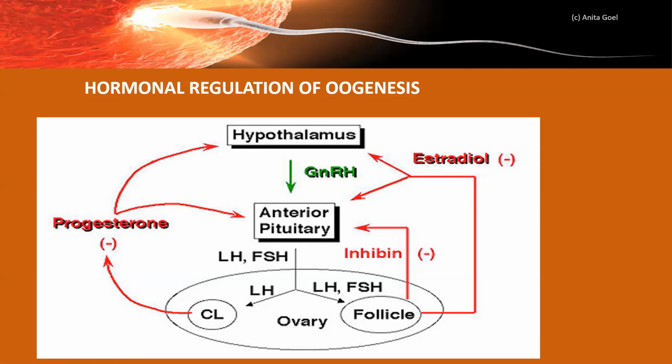Progesterone is important for the thickening of endometrium wall of uterus. This we have already done. Similarly, from the Graafian follicle, inhibin hormone as well as estradiol hormone are also having the negative effect on the hypothalamus and anterior pituitary gland. So in this way, they maintain a homeostasis in the body.